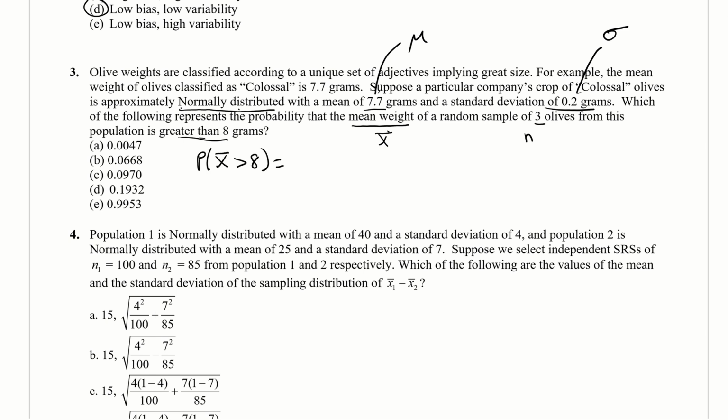Okay, so remember that this is approximately normal, and because we have a big enough sample size, mu X bar is equal to mu, which is 7.7. The sigma X bar, this is the sigma for the X bar distribution. This is the central limit theorem, okay, it is sigma over square root of n. All right, so we need to calculate those first.